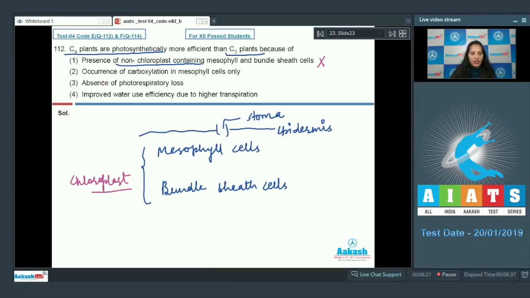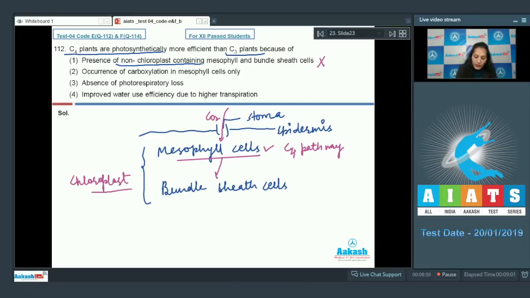bundle sheath cells. Second, occurrence of carboxylation in mesophyll cells only. No. When there is a diffusion of carbon dioxide, first carboxylation takes place in the mesophyll cells, and it is the C4 pathway which takes place in the mesophyll cells.